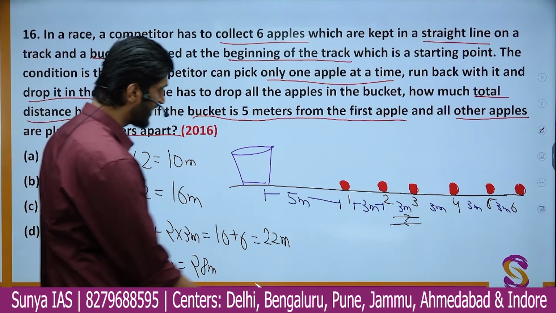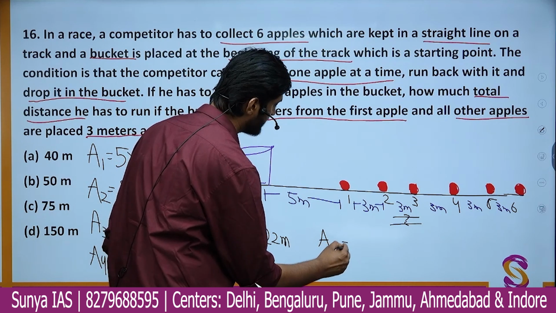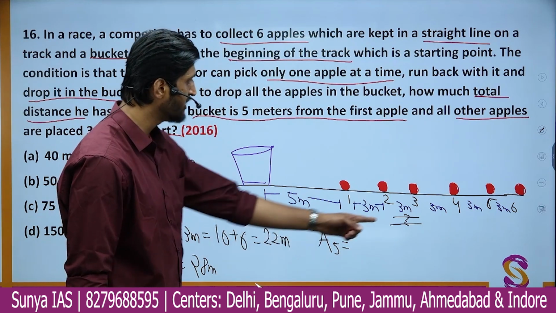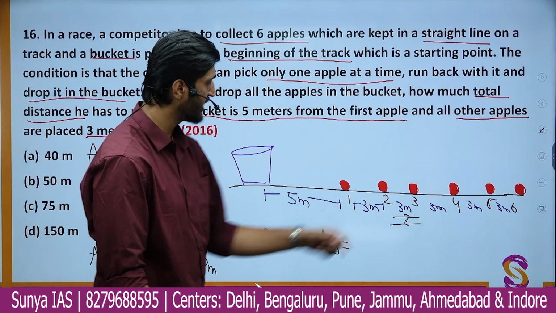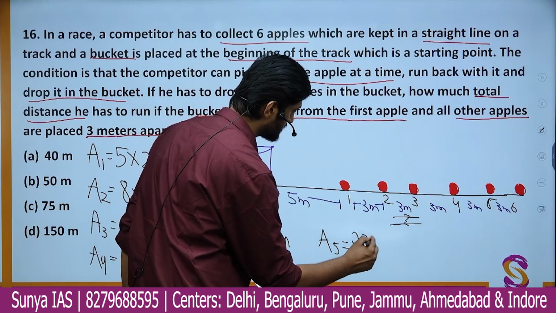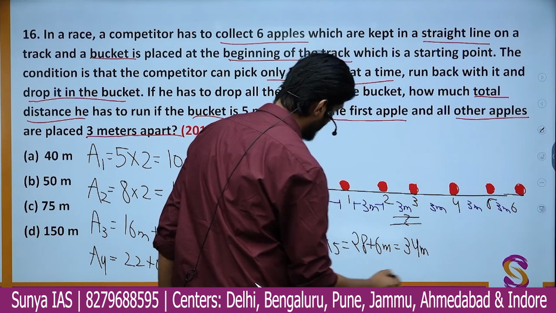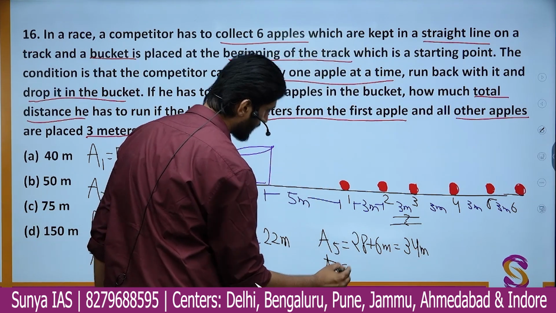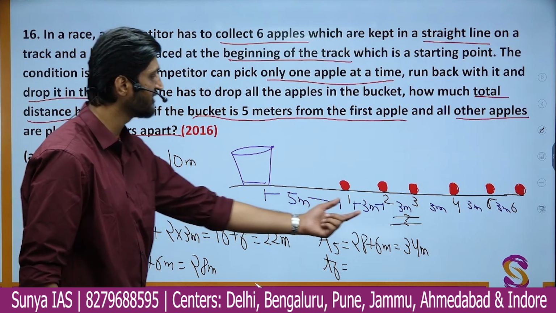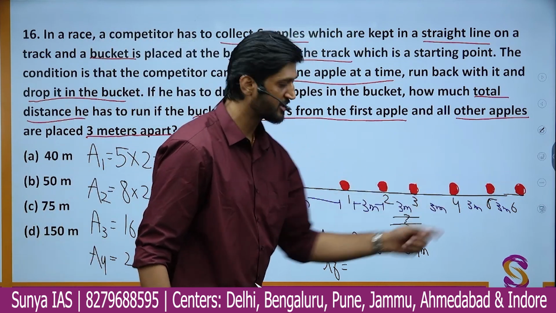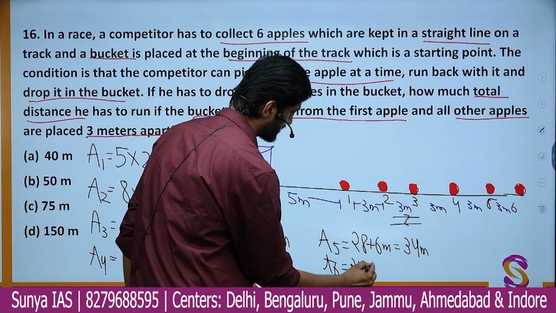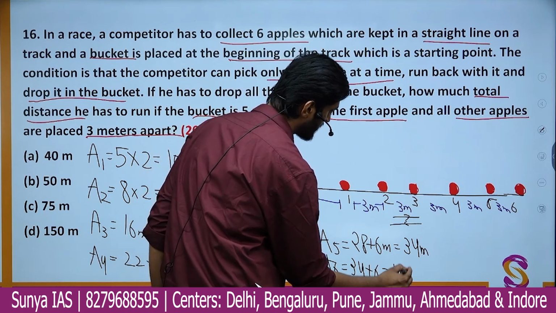Similarly for apple 5, A5, he will run 28 plus 6, that is 34 meter. And finally A6 will be 34 plus 6, that is equal to 40 meters.